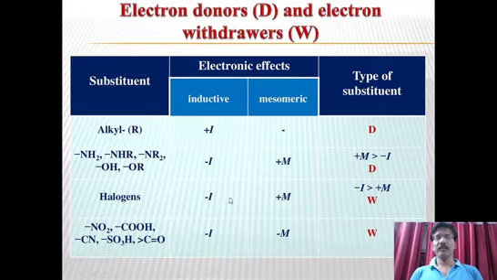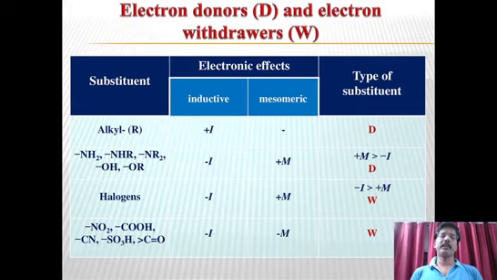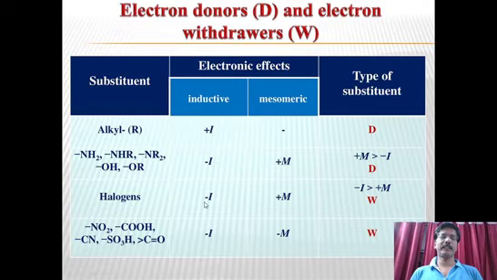Halogens. Halogens here are minus I plus M. Because of the electron pairs available on the halogen, they can give that electron pair. But because of its electronegativity, the sigma electrons are always attracted towards it. So it exhibits minus I plus M. But since they are highly electronegative, the plus M effect is weak when compared to minus I. That's why they always exhibit minus I type, electron withdrawing nature.